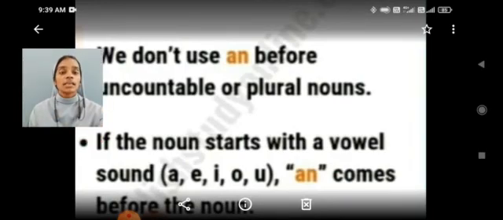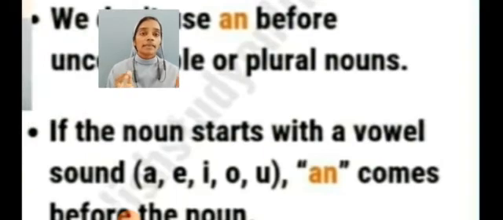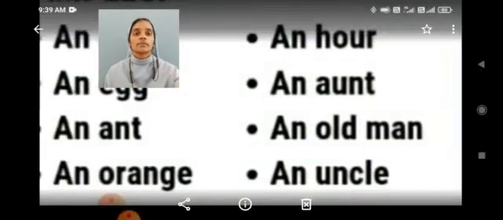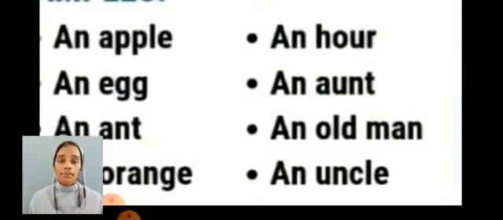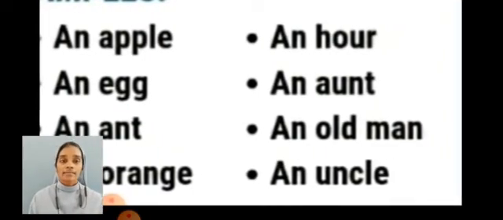Dear students, if the noun starts with a vowel sound, means A, E, I, O, U, an comes before that noun. For example, an apple, an egg, an ant, an orange, an hour, an aunt, an old man, an uncle.